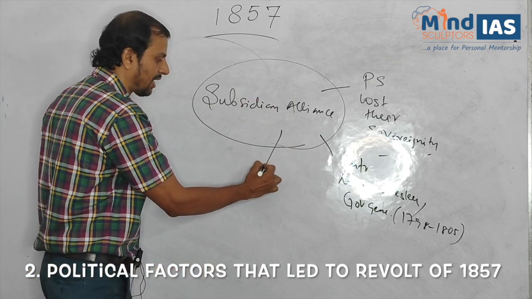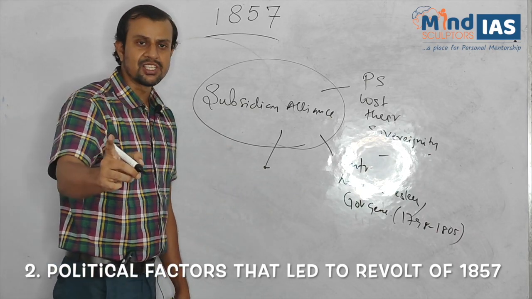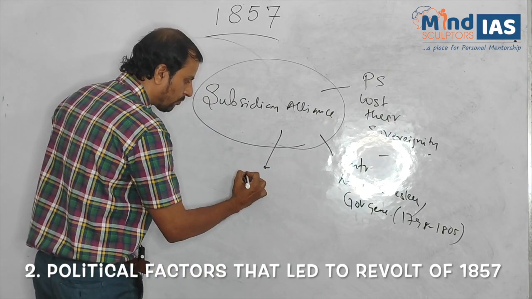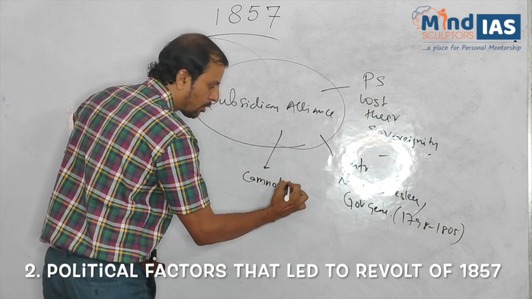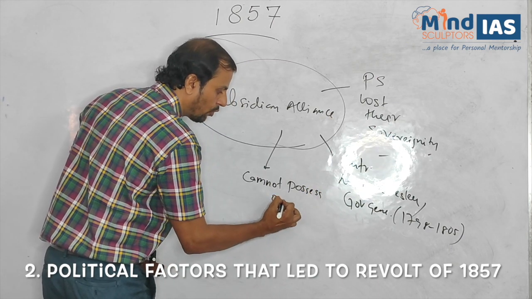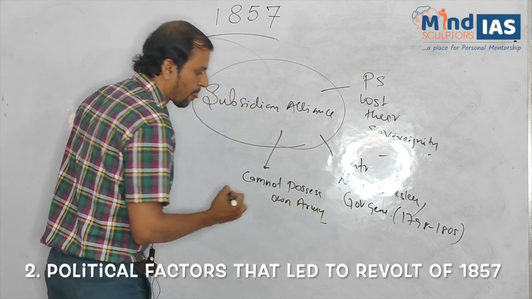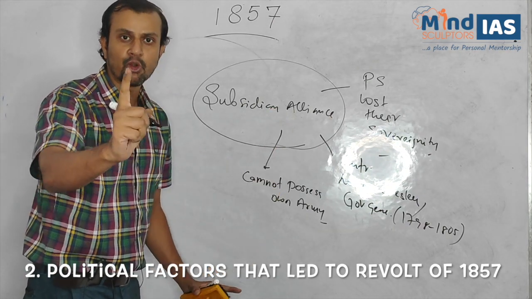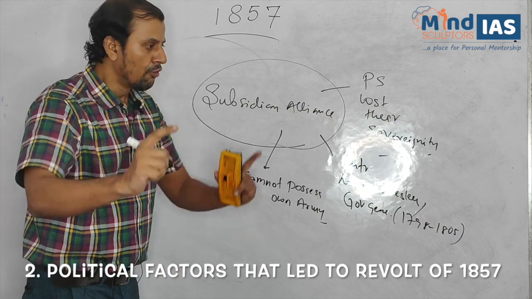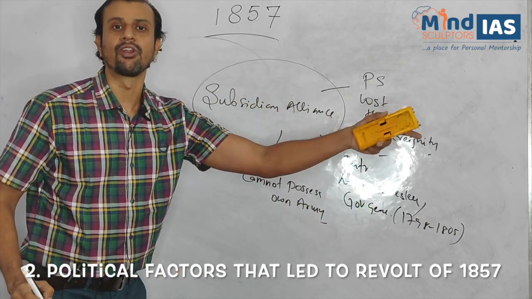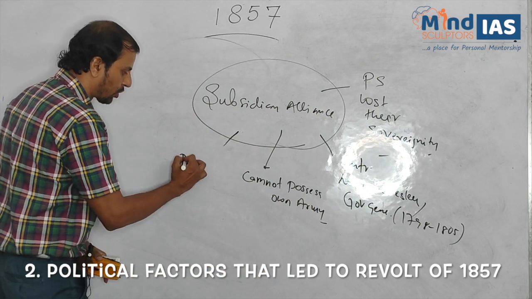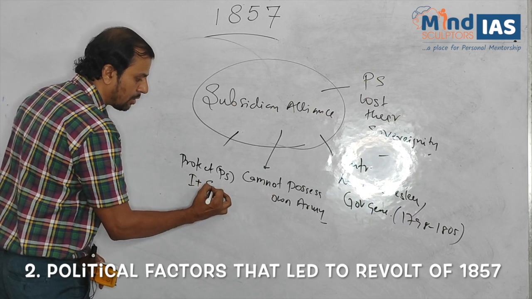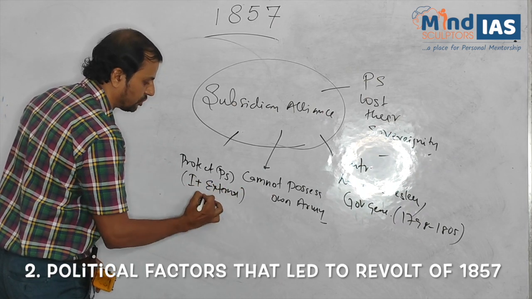Under subsidiary alliance, Indian princely states cannot possess their own army. Now, the British or the East India Company will protect the princely state or the rulers from internal as well as foreign invasion.